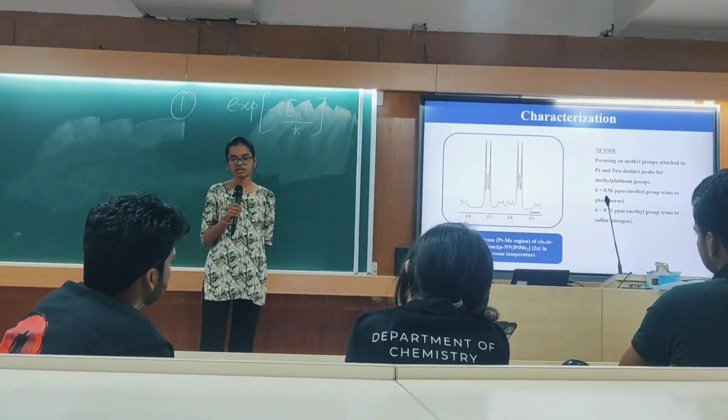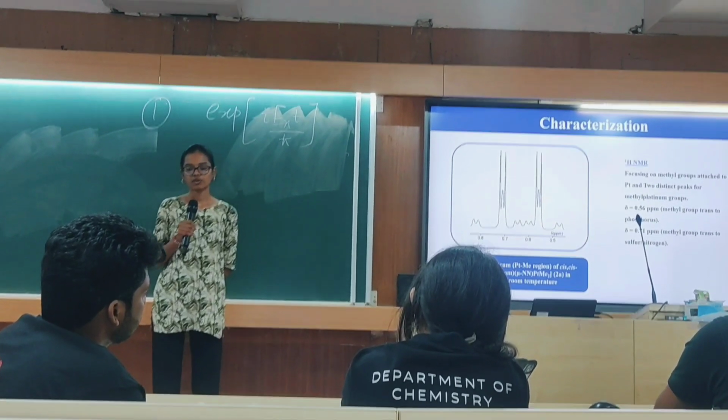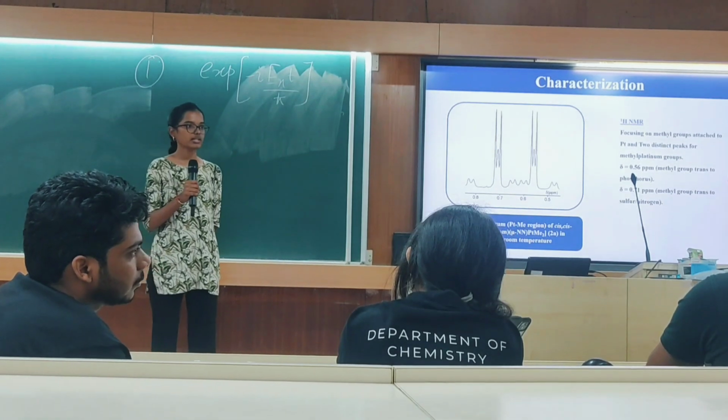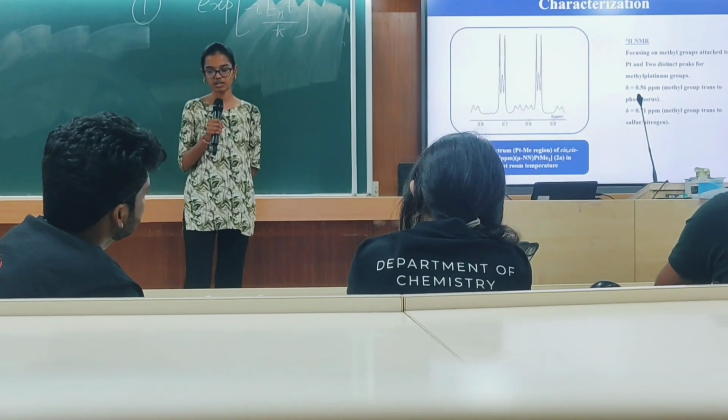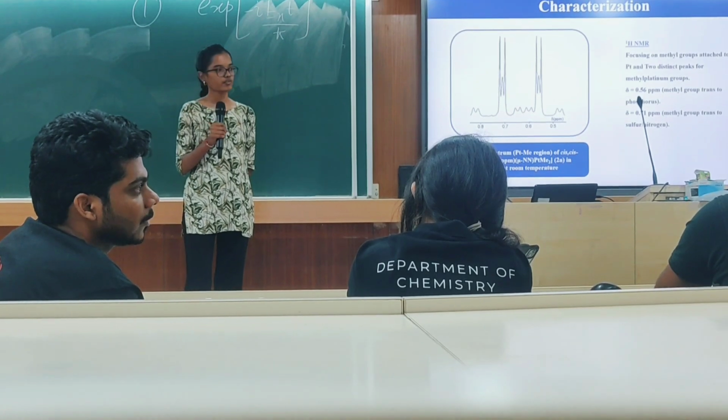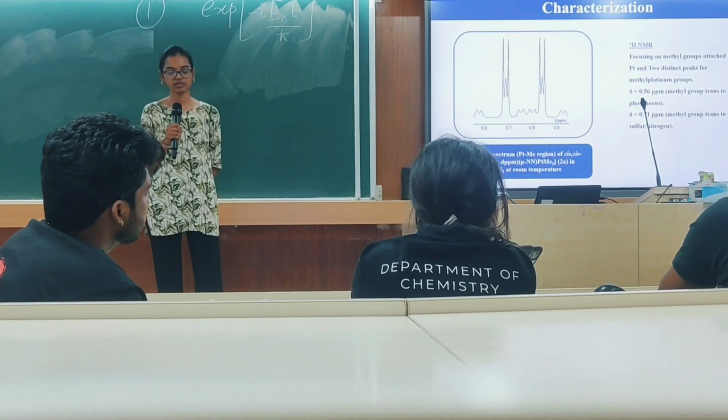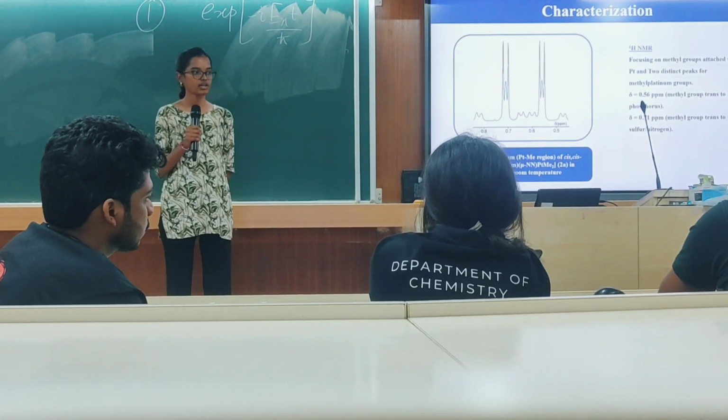The first one is around 0.56 ppm for the methyl group that is trans to the phosphorus, and the second one is for the methyl group that is trans to the sulfur or nitrogen. That is around 0.71 ppm. That's deshielded due to the electronegativity effect of sulfur and nitrogen.